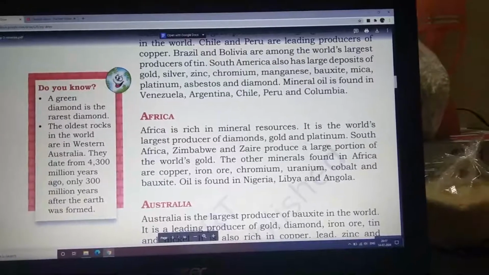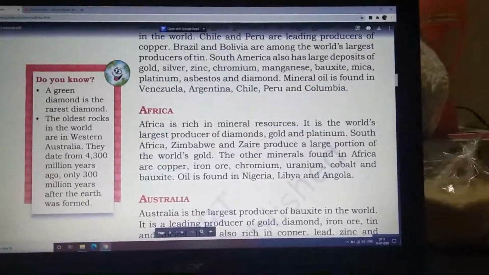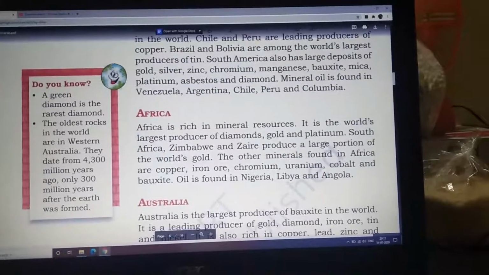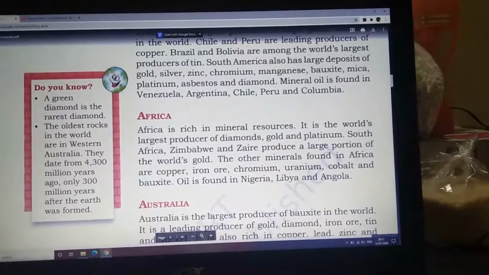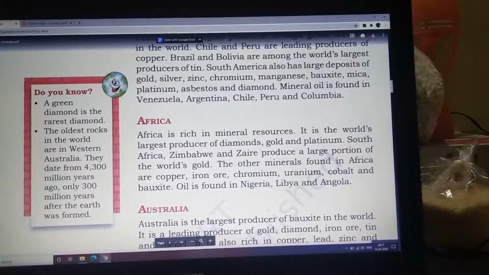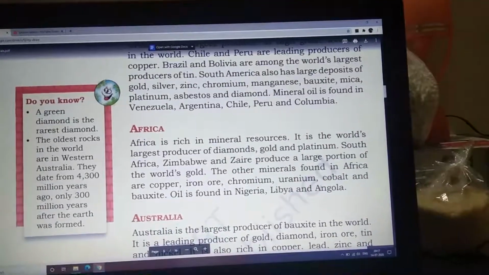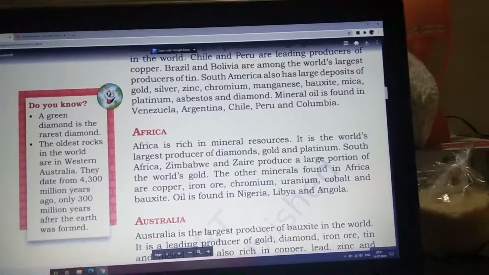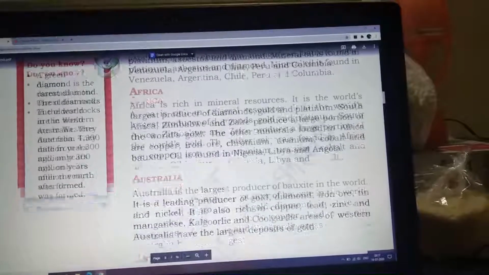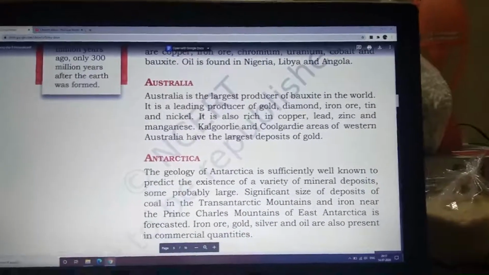The other minerals found in Africa are copper, iron ore, chromium, uranium, cobalt and bauxite. These are the other minerals that we get other than gold. Oil is found in Nigeria, Libya and Angola. Even oil we get.